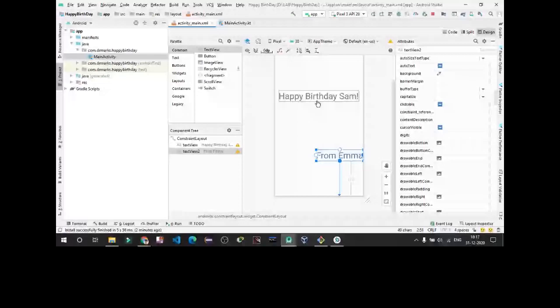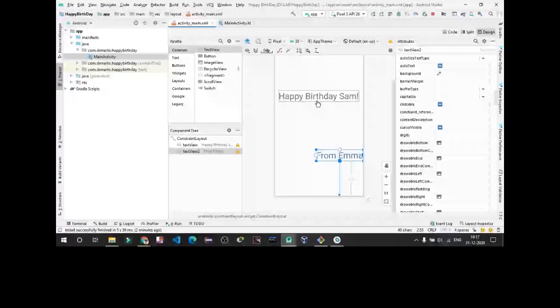In code view, you just have to write the name, like I have written text view. You just get to know about views, what views are there. You can get a pop up there showing what kind of view. If you want to show some text, you can have text view. If you want to show some image, you can have image view.